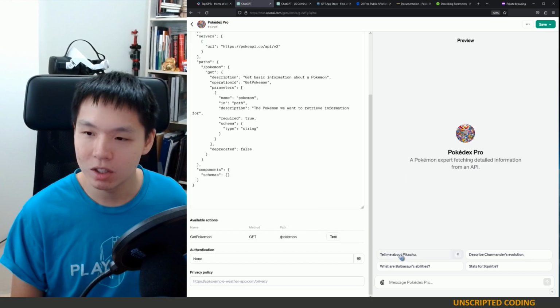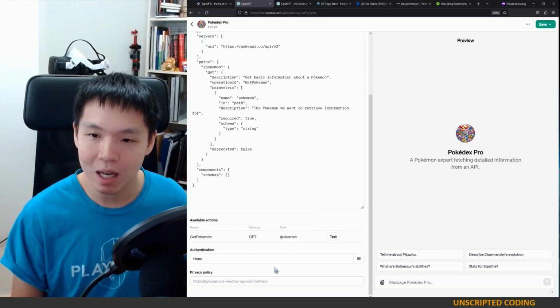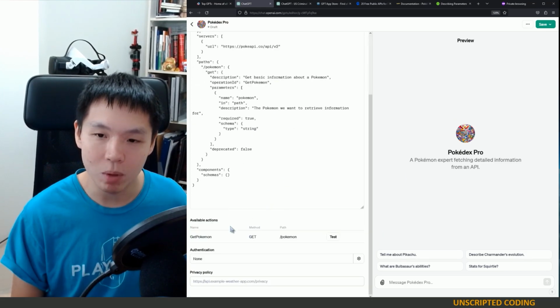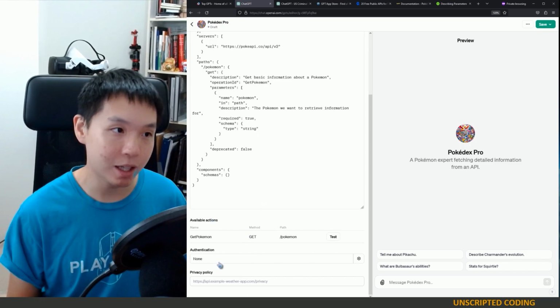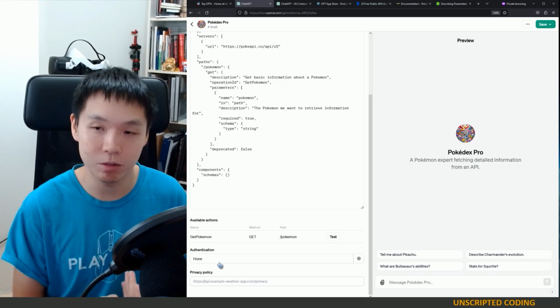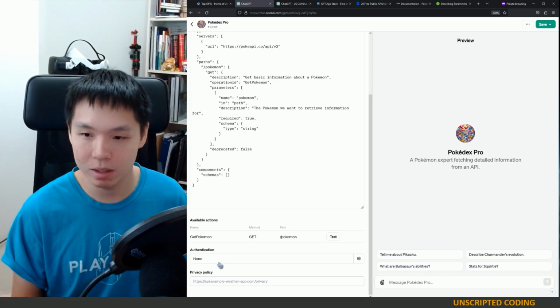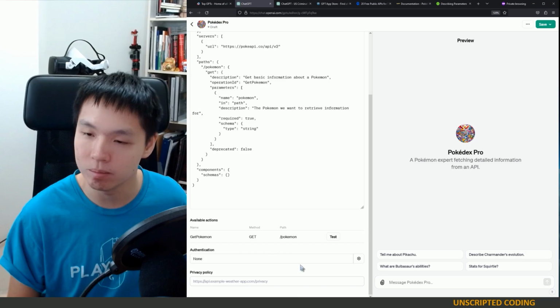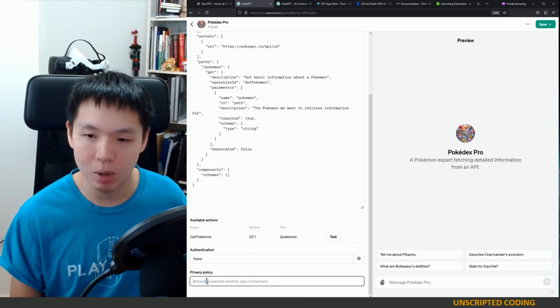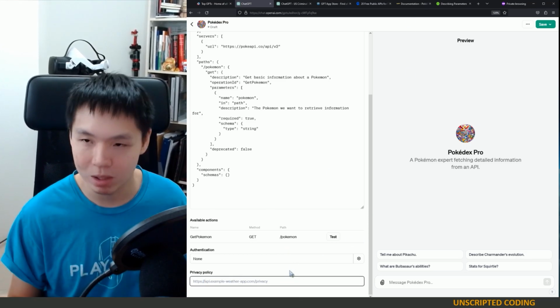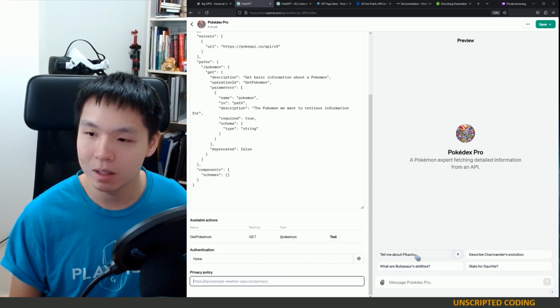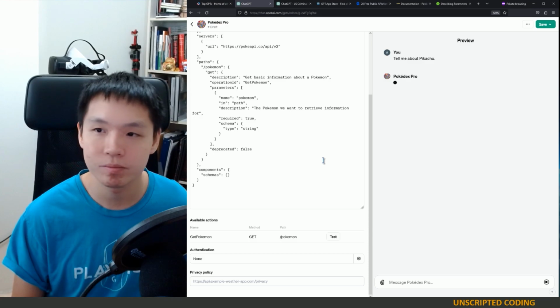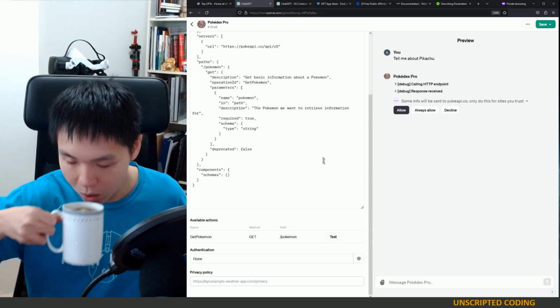Okay, so this is how it currently looks, and we can have multiple actions, of course. And authentication, so if you have a paid API, if you have some login information, add that in. Privacy policy, they might have one. Let's not worry about the compliance issues yet. Let's just say, tell me about Pikachu.